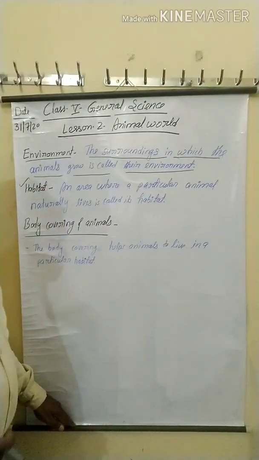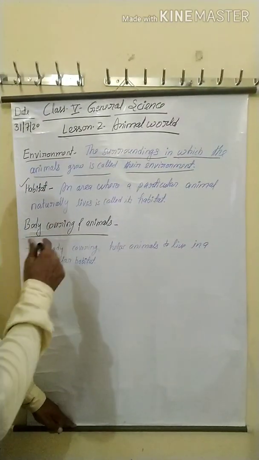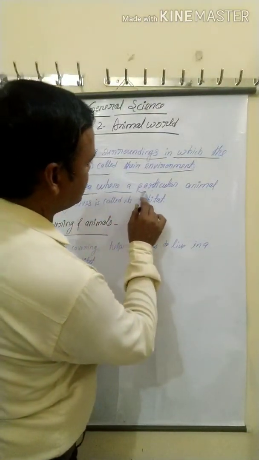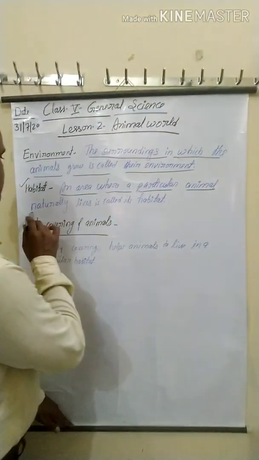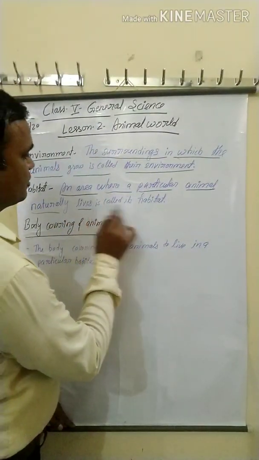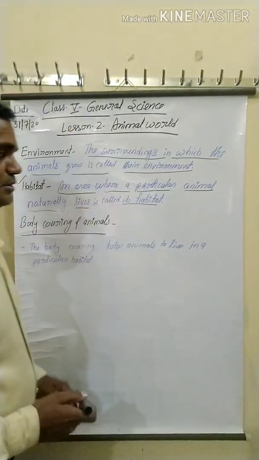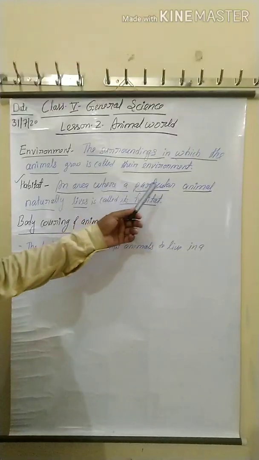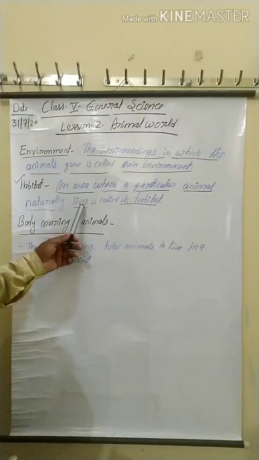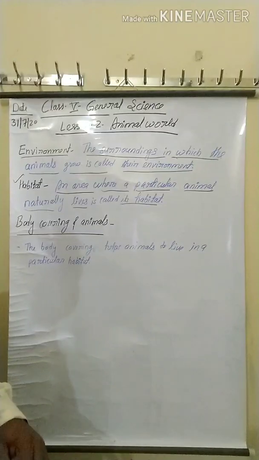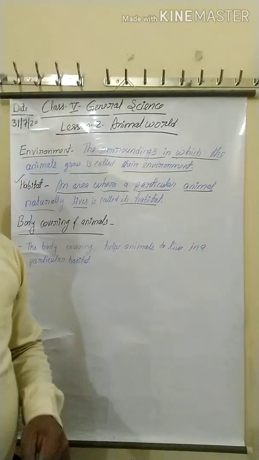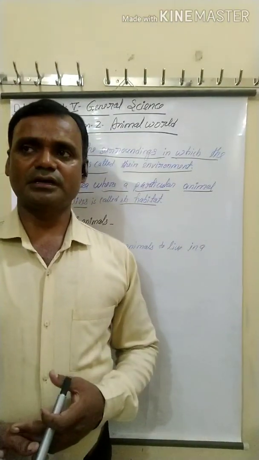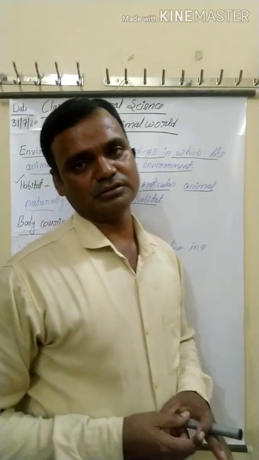And what is a habitat? An area where a particular animal naturally lives is called its habitat. Listen again: an area where a particular animal naturally lives is called its habitat. Different animals in different climatic conditions and environments have different habitats.